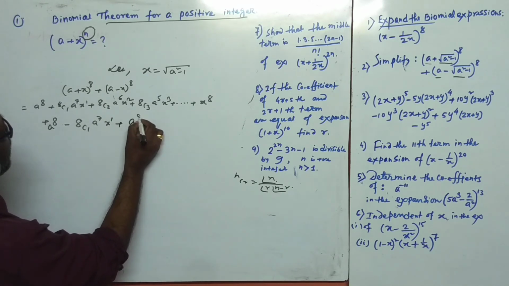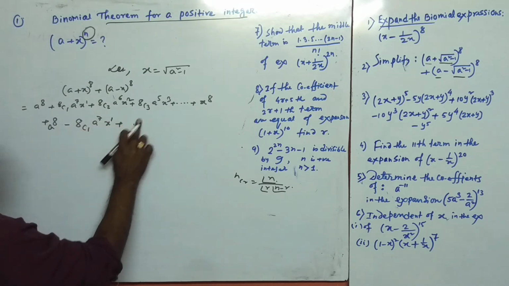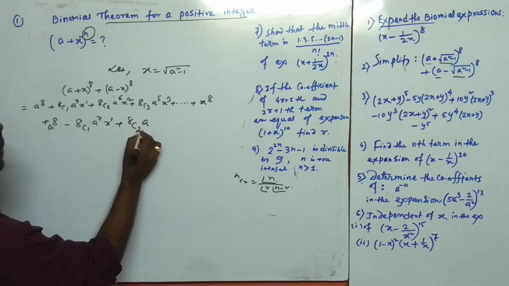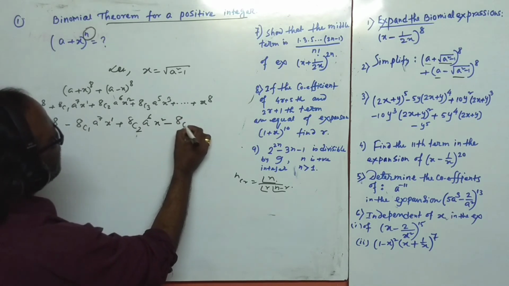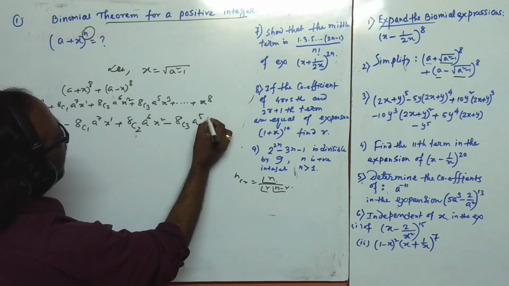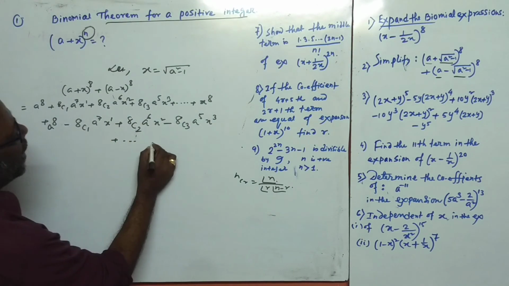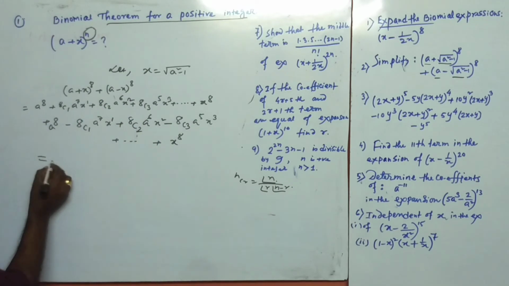Then 8C2, a to the power 6 and x square, 8C3, a to the power 5, x to the power 3, like that, and this is minus. Okay, see that.